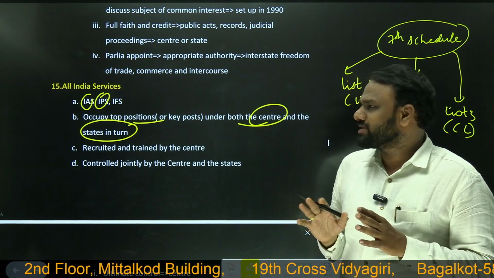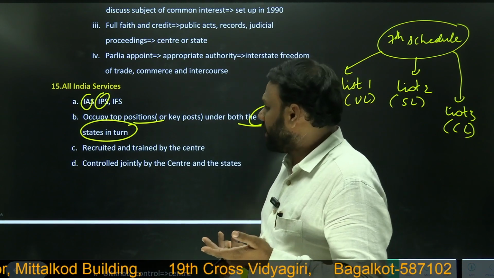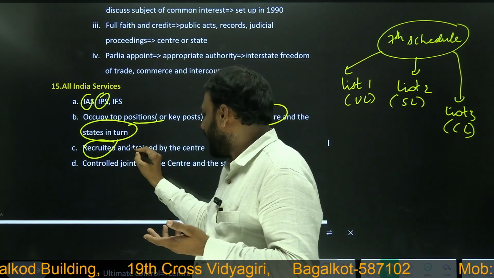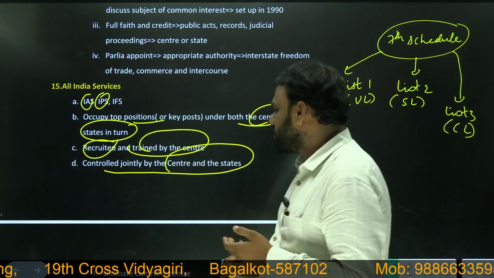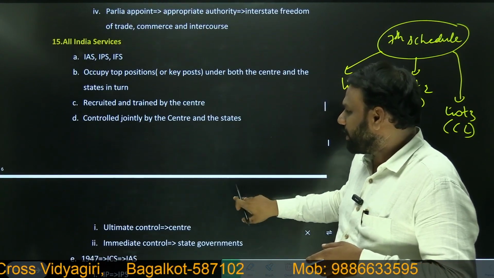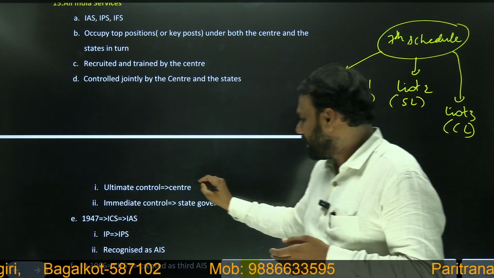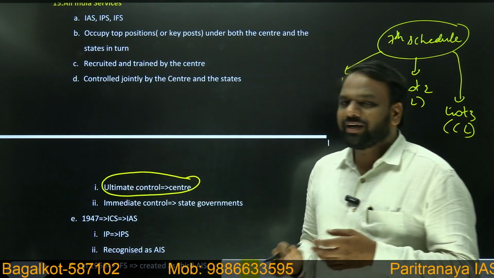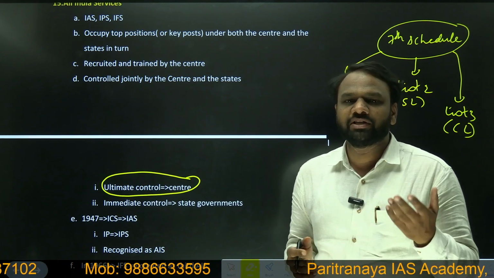So they work at both state as well as central level. So who will recruit the all India service officers? They are recruited and trained by the center, jointly by the center and the states. What is meant by controlled jointly by the center and the states? It means some control lies with the center and some control lies with the states, but the ultimate control lies with the center. So when it comes to removal of an all India service officer like an IAS officer, who has that power? Only the center has that power.